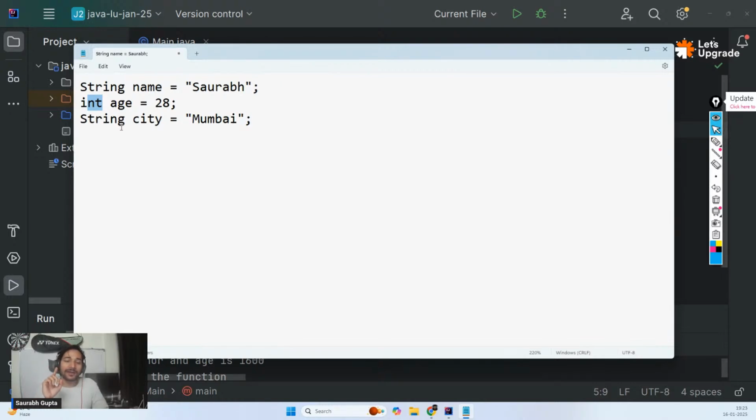Secondly, remember, I also mentioned one more thing. Don't only think about the type, also think about the category. All these three are different categories. One is name, one is city, one is age. An array should be a collection of elements of the same type as well as the same category. That should be the most important use case.